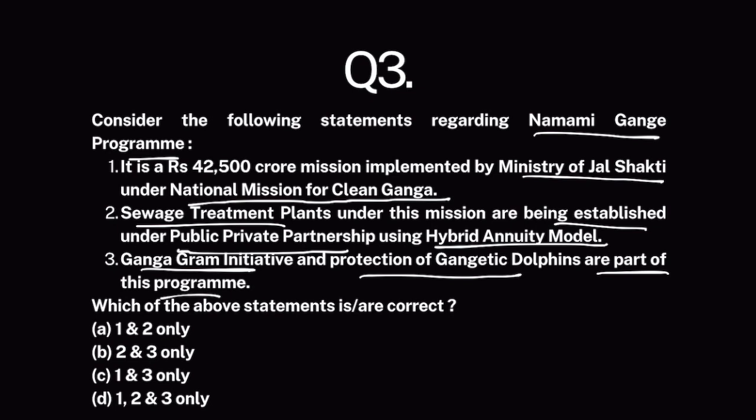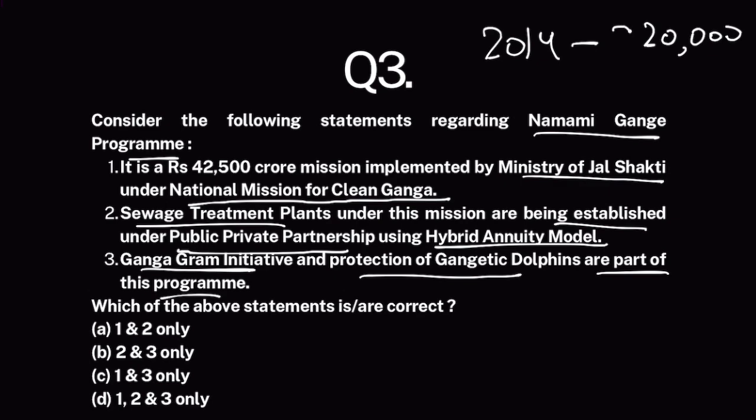Okay. So the thing is that Namami Gange program was launched in 2014 and its total budget was 20,000 crore rupees back then. But it was increased to 42,500 crores. The entire aim of this mission is to restore the purity of River Ganga.